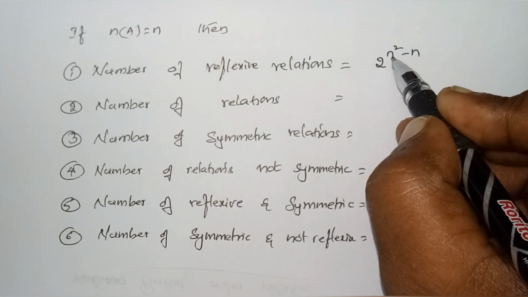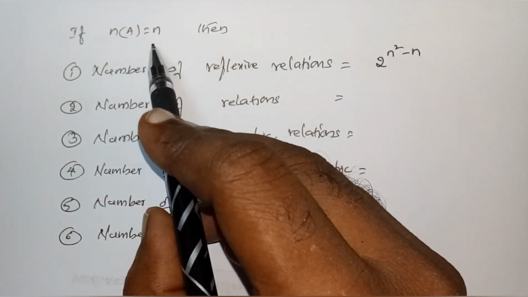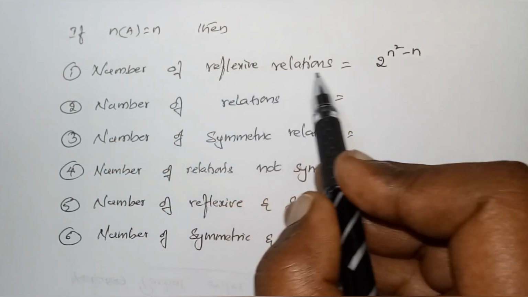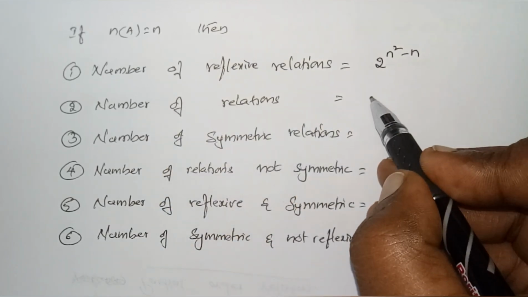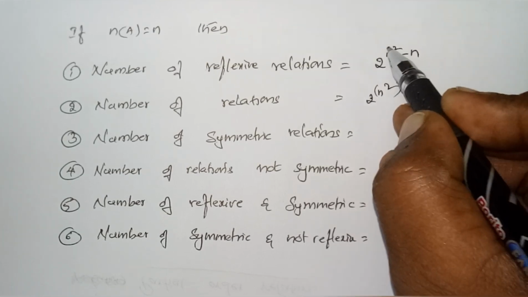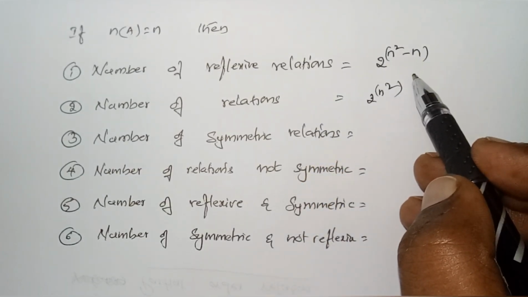What is n? Number of elements in A. Among all the relations on A, the number of reflexive relations is 2 power n square minus n. How many relations can be formed? 2 power n square. Number of reflexive relations is 2 power n square minus n.